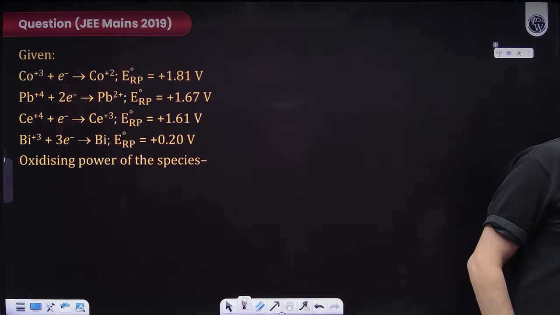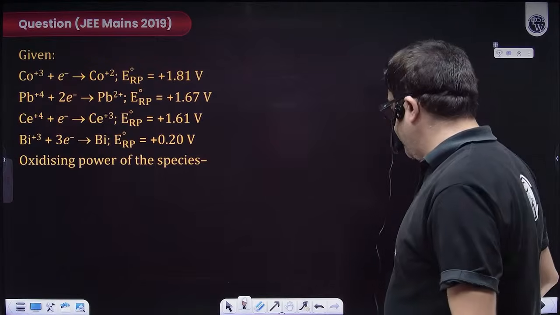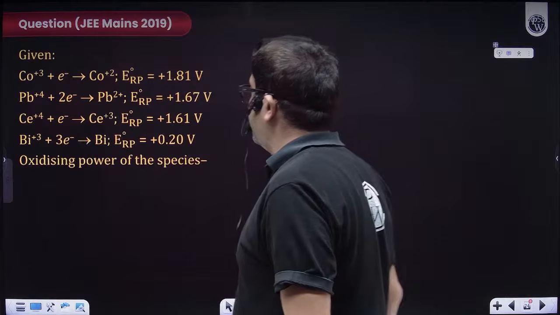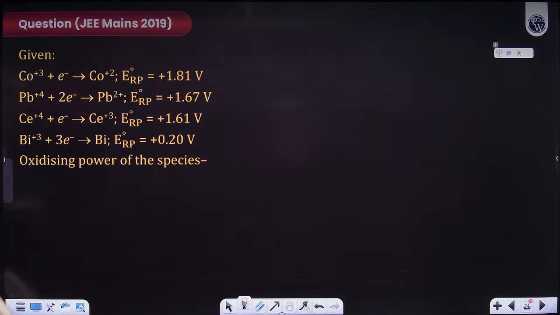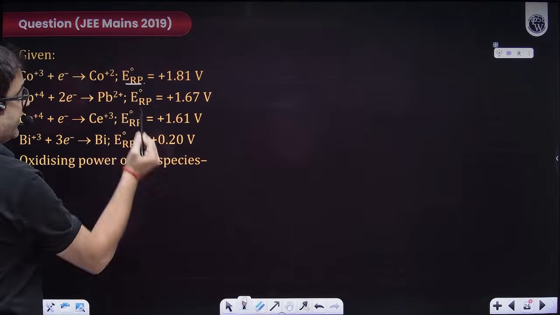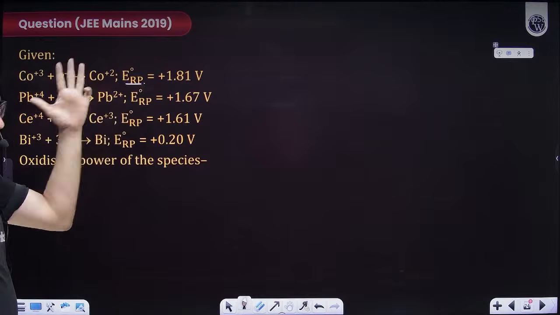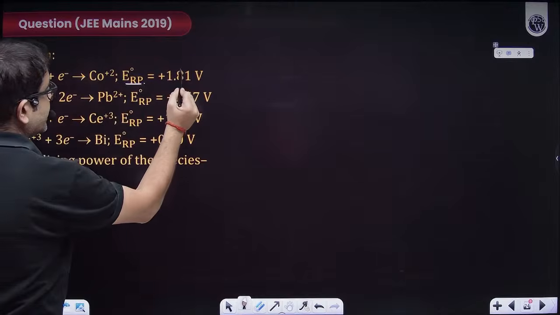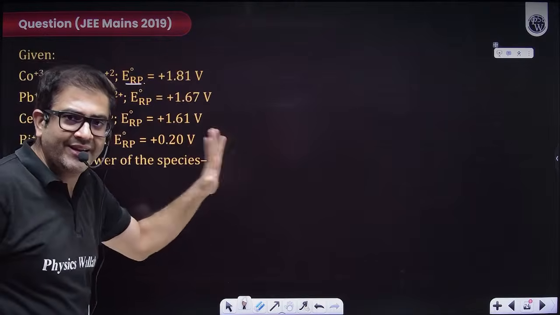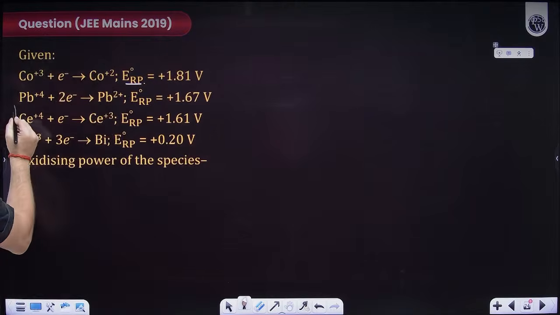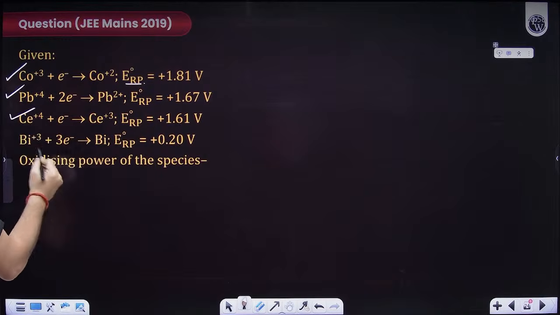Chalo. I hope everybody is clear. Now, let us quickly do this, beta. The question says cobalt plus 3 taking an electron, forming cobalt plus 2. It is also mentioning reduction potential. That means it is a reduction. Let us just write the reduction potential for all. So this is also reduction, yes. This is also reduction, yes. This is also reduction, yes.